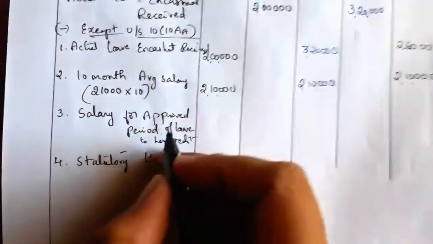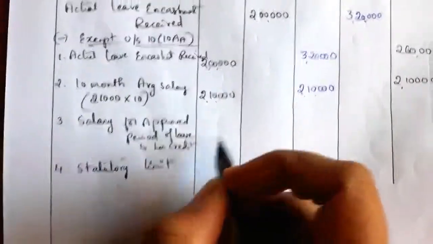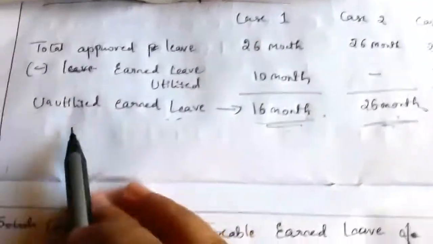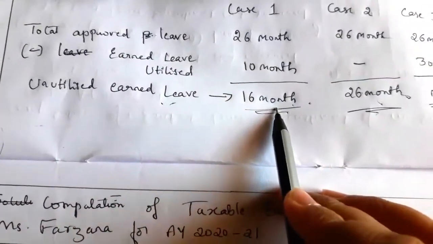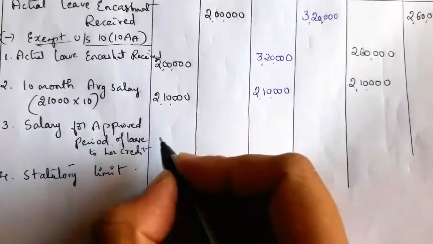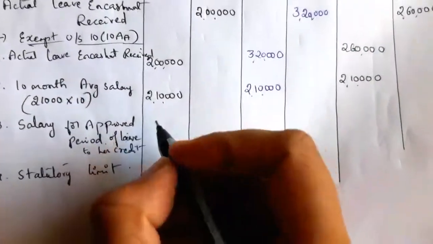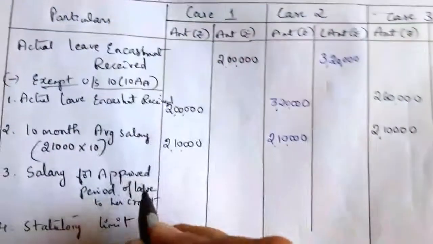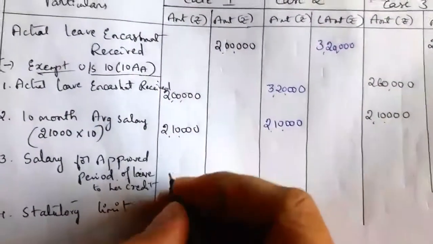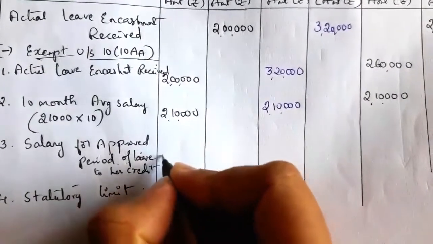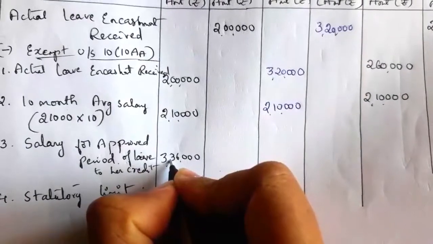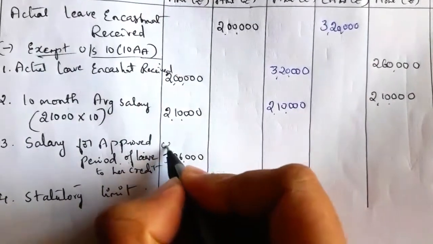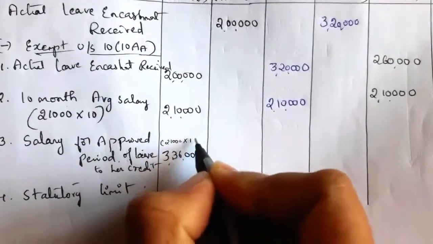For case 1, the average salary given in the question is 21,000. 21,000 into 16 is equal to 3,36,000.